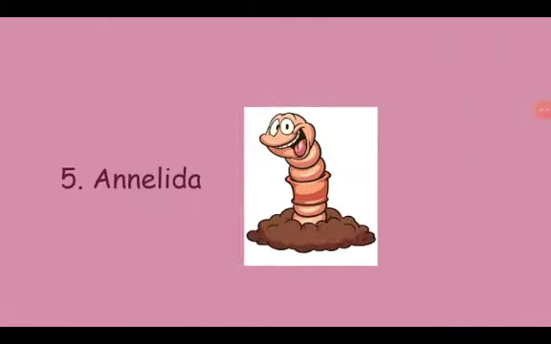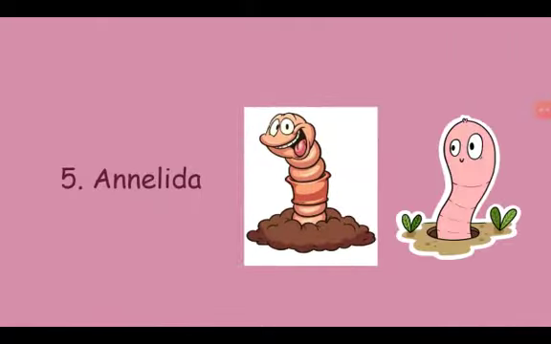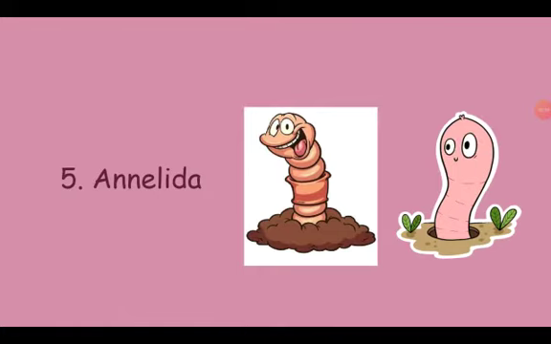Then comes class Annelida. The organisms in class Annelida have a ringed body. They have a moist skin for breathing and have special organs called nephridia for excretion. Earthworms, which are farmers' friends, are included in class Annelida.